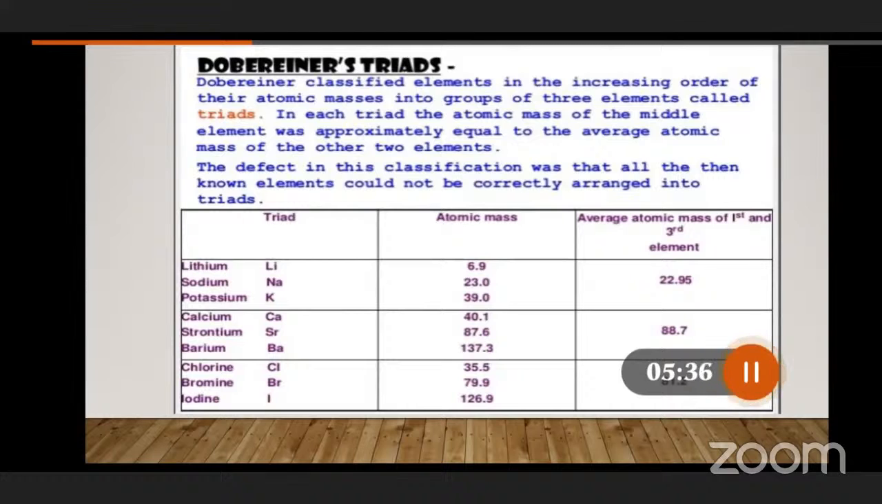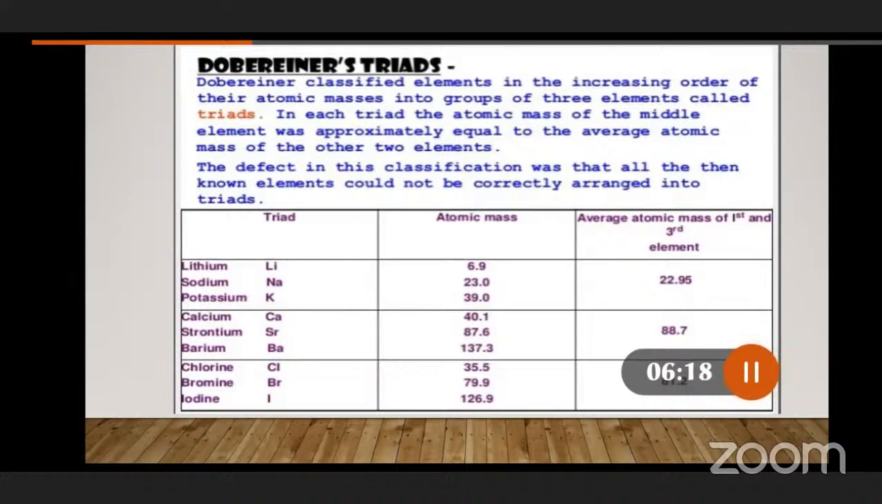For example, if we see the first triad, tri means what? Three. So three elements present in one box is called a triad. It is arranged as lithium, sodium, potassium. If we see the atomic masses of these three elements, they are in increasing order. In the second column, lithium is 6.9, then sodium is 23.0, and similarly potassium is 39.0. So it is definitely in increasing order of atomic mass. The periodic table by Dobereiner is constructed based on increasing atomic mass.